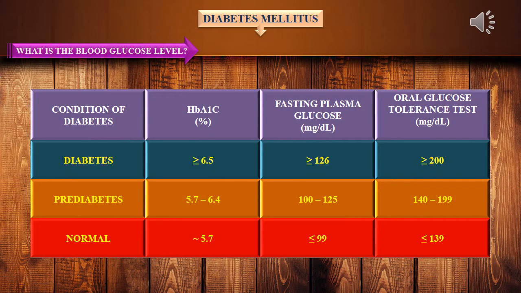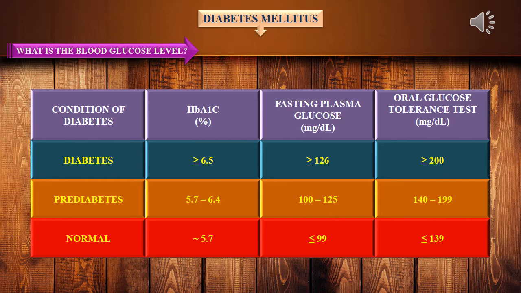The blood glucose levels for normal, pre-diabetes and diabetes conditions are given here, when diagnosed by HbA1c, fasting plasma glucose and oral glucose tolerance test. By the HbA1c test, the normal level is approximately 5.7%. For pre-diabetes, it may extend up to 6.4%. For fasting plasma glucose level, a normal person will have less than or equal to 99 milligram